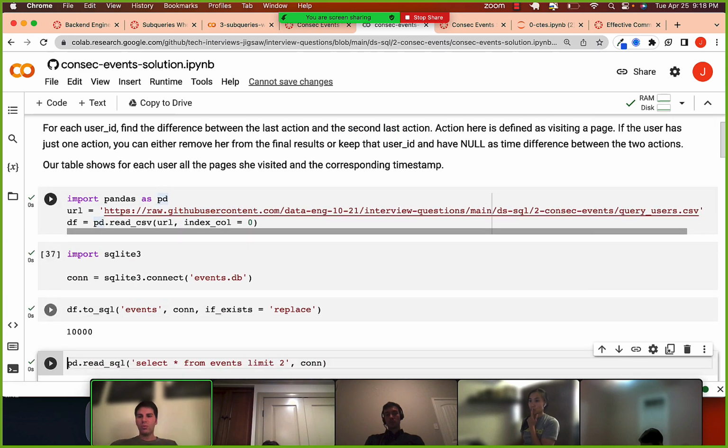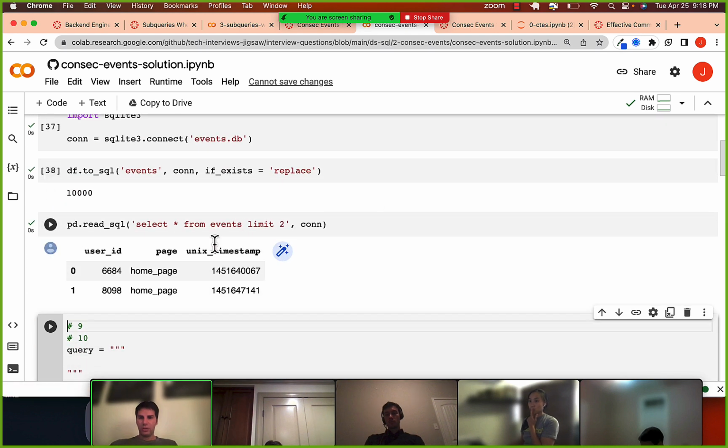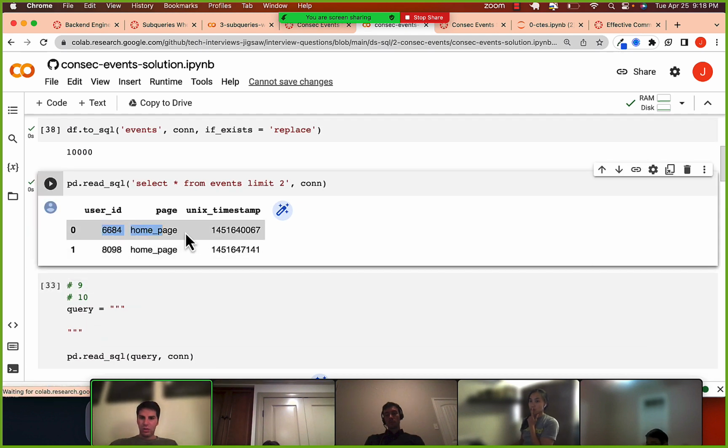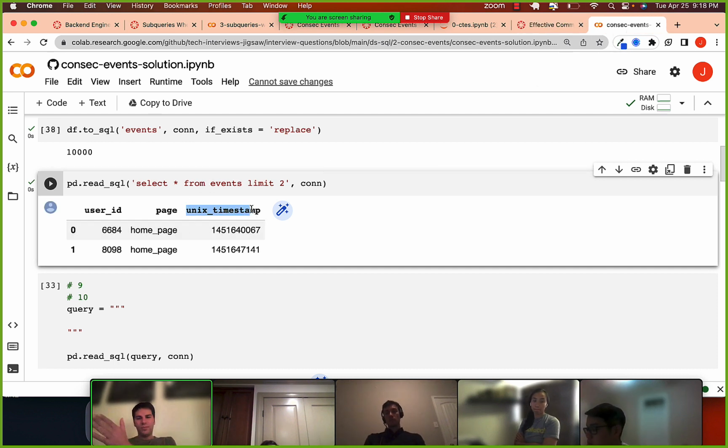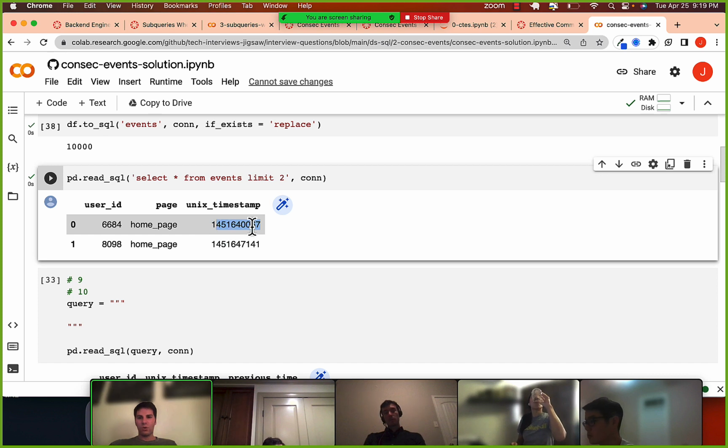Okay, so as a starting point, we can look at the data, I suppose. So here we have this Unix timestamp. Some people ask what is a Unix timestamp, which made me Google it. And apparently, it's just a counter starting in 1970 January 1st. And this is the amount of seconds since 1970 January 1st. All right, which obviously translates to a time. So this is just a way of recording time. And then here we have the user ID, and this is what they did.